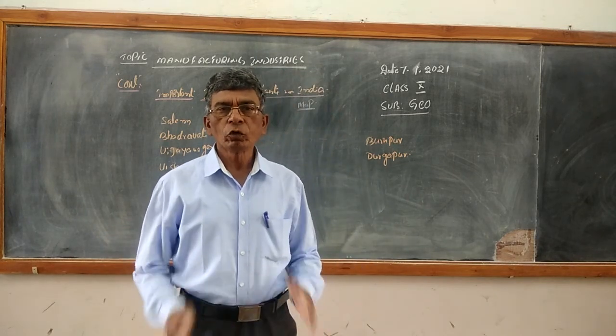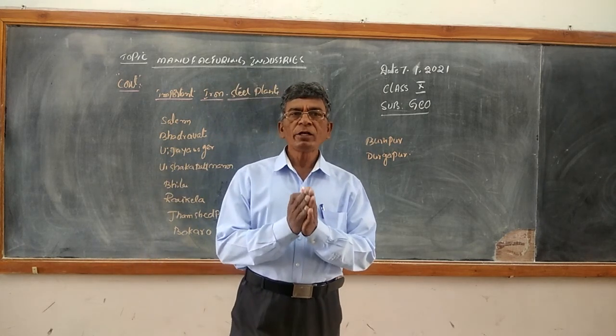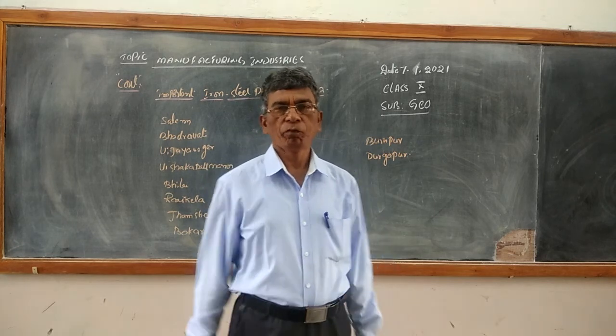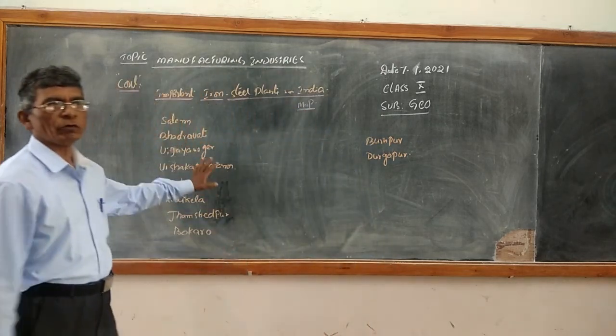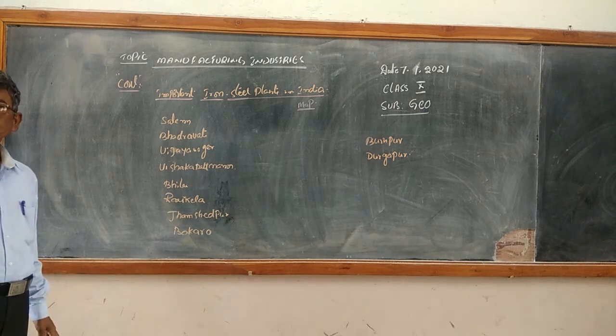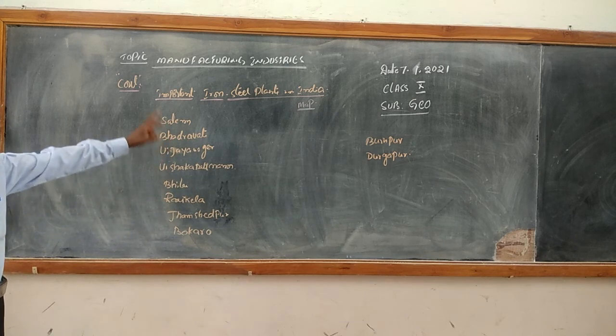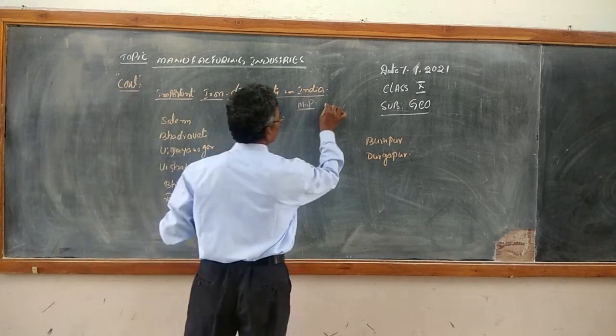So you should know the plant names and the state where each is located. Here I am going to give you the state and name. Please make a note, write down, and carefully go through it. It is very important for the 1 mark map pointing.